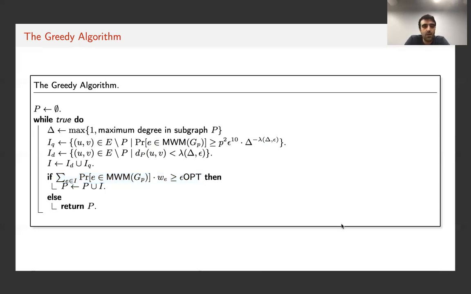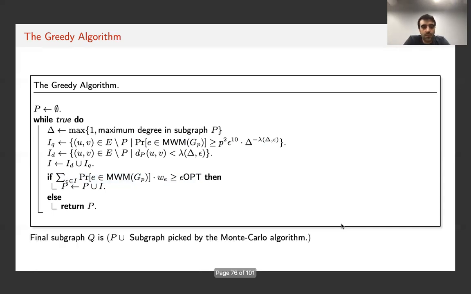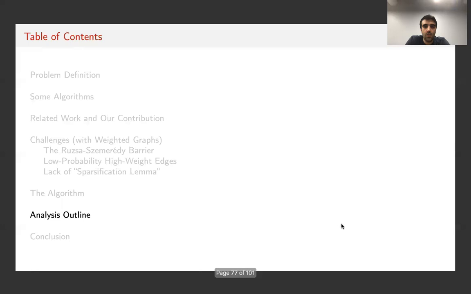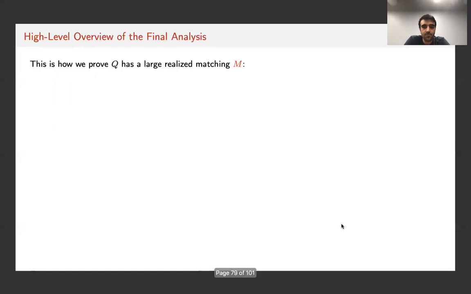Again, the reason that this greedy algorithm picks only a constant degree subgraph is kind of easy to prove, but what is hard is the analysis of how the edges picked by the greedy algorithm can be combined with the edges picked by the Monte Carlo algorithm and guarantee a 1 minus epsilon approximation. Okay, so let me also give a very high-level outline of the analysis.